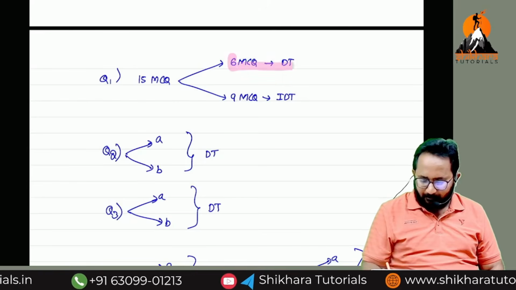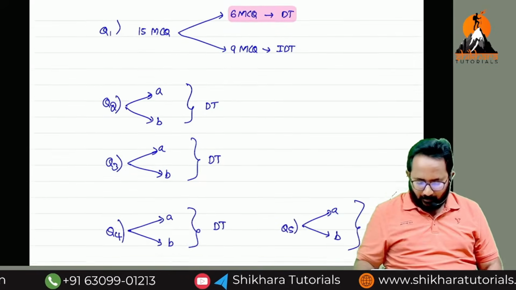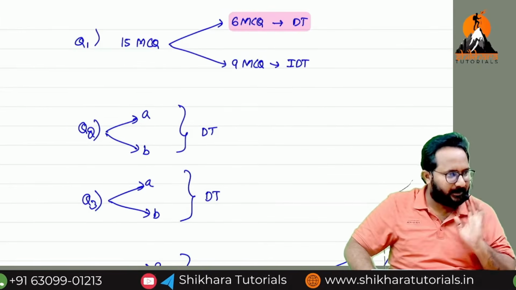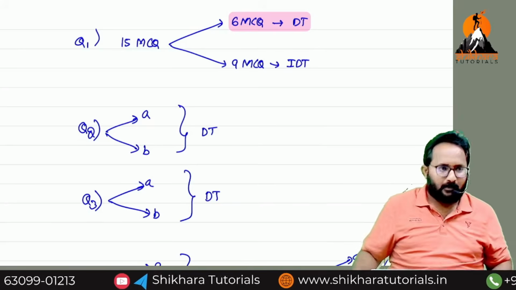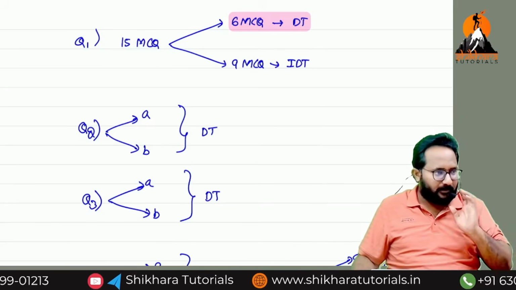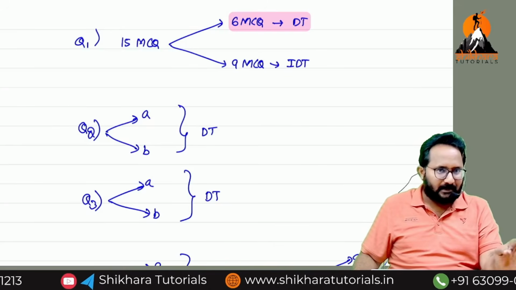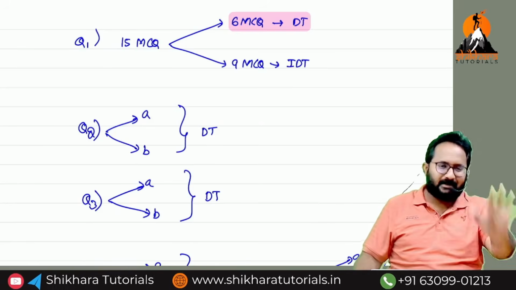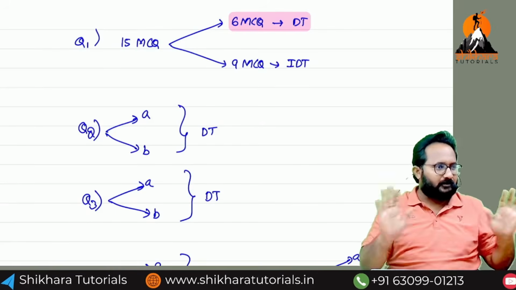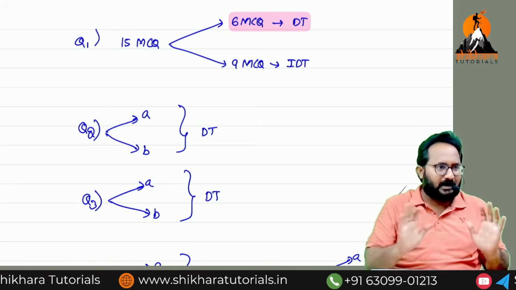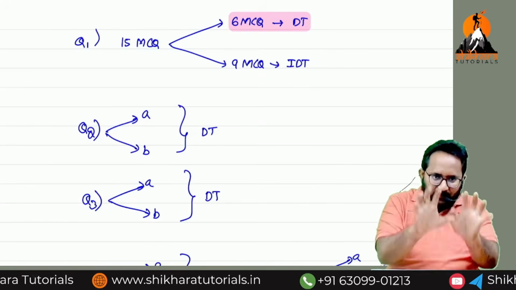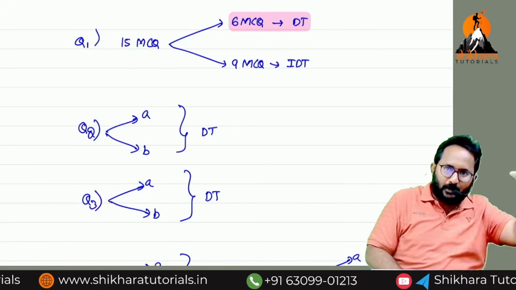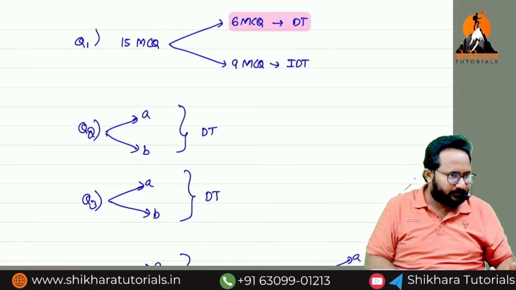Now, if you open the paper, first of all, maybe if I say these things to you now, you will not accept it, but I will tell you. If you open any question paper and identify which chapter a question is asked from, definitely you will get pass marks. That is the first criterion. After checking the question paper, whether you know the answer or not is a different issue. If you identify that this question is from this chapter and related to this concept, you will get pass marks.